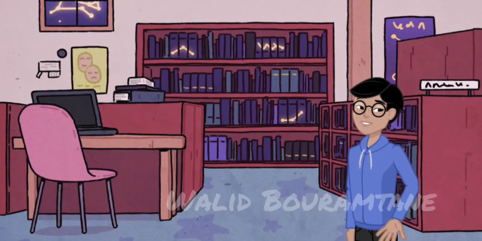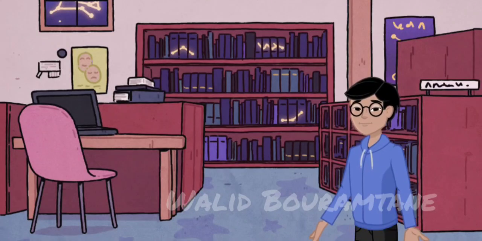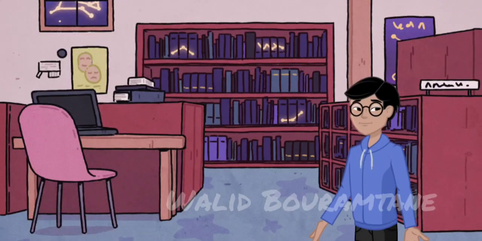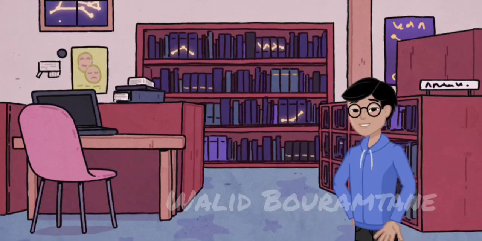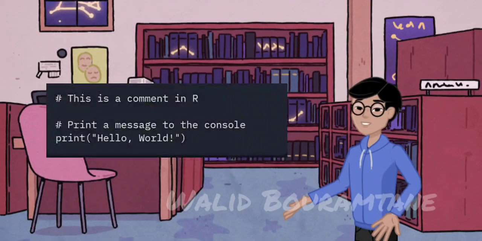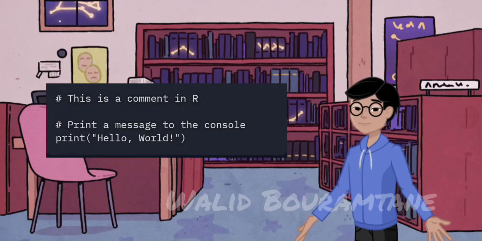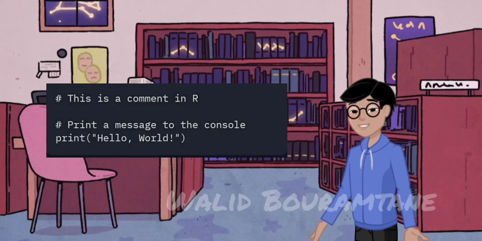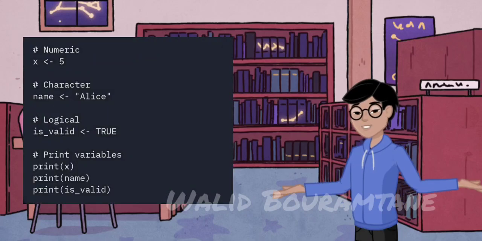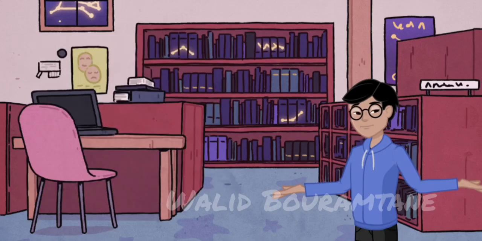Interactive environment. R is typically used in an interactive environment where you can type commands and see immediate results. This makes it highly conducive to exploratory data analysis. Example: basic syntax. In this example, print("Hello, World") outputs the string "Hello, World" to the console. Variables and data types. R dynamically assigns data types to variables without explicit declaration.